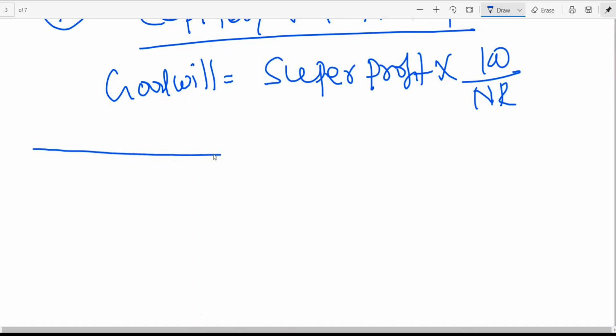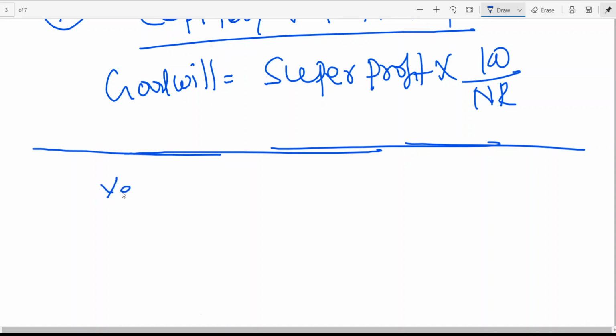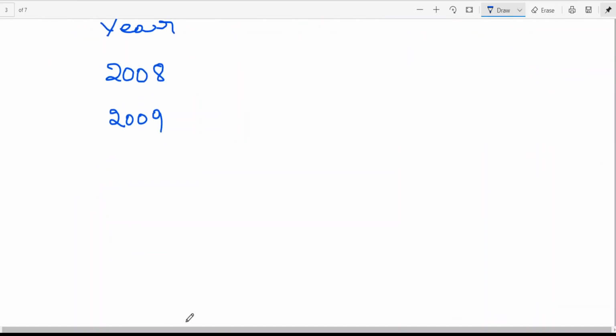So I am not going to copy down the problem here. Simply he is asking to find out the value of goodwill following various methods. So I am giving the data here. He is asking to calculate the goodwill. So I am writing here the data that has been given. Year 2008 and year 2009, and then we got 2010 and 2011. This is the data that has been given.